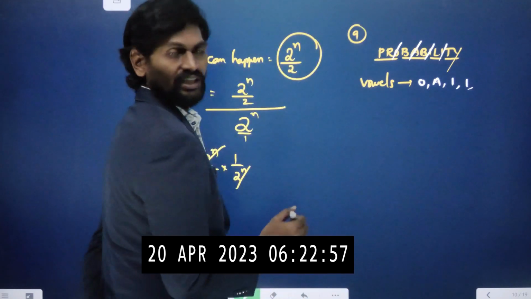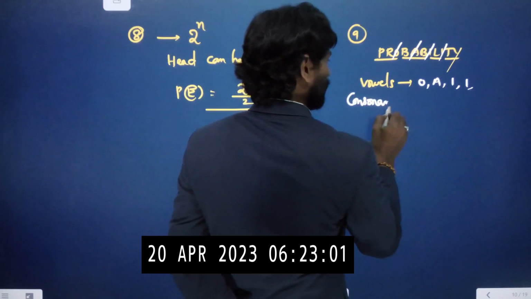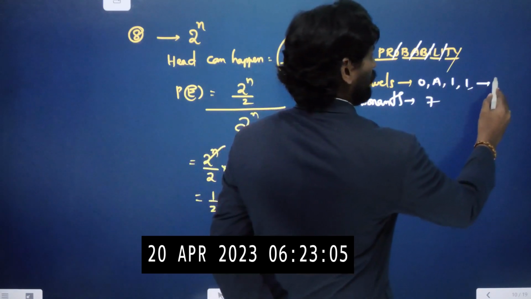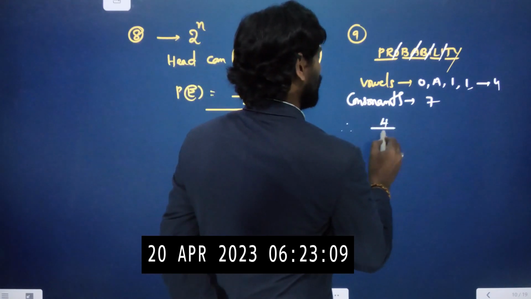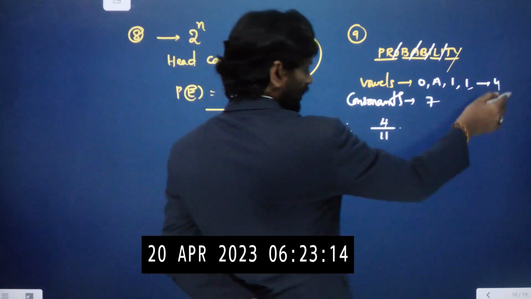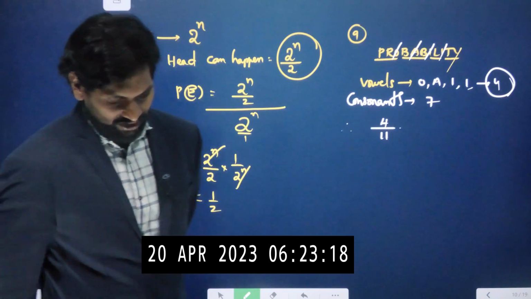Okay? 4 vowels, and the remaining are consonants. Total is 11, so the remaining is 7. Here 4 and 7. Therefore, the probability of getting a vowel is 4 out of 11. Number of favorable outcomes is 4, total letters are 11. 4 by 11 is our required answer.